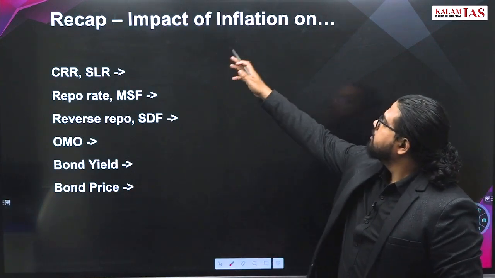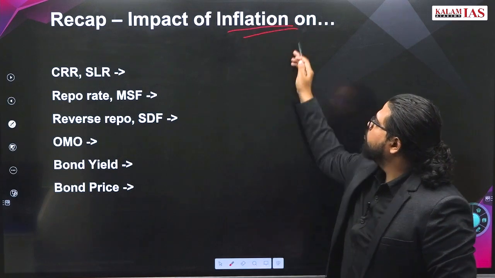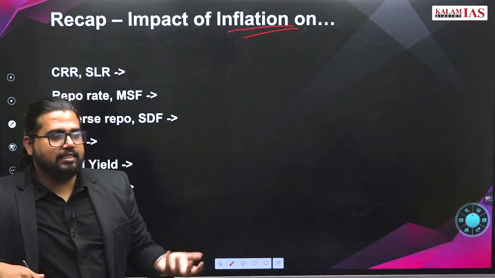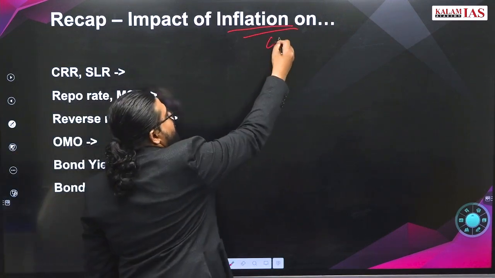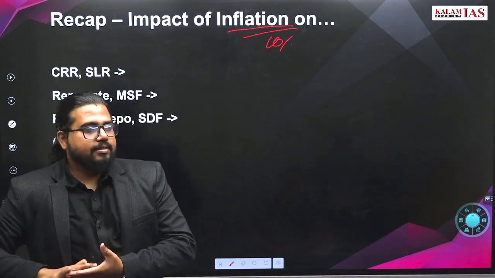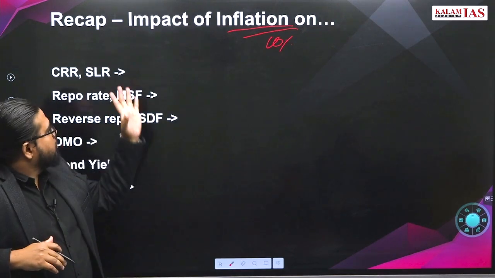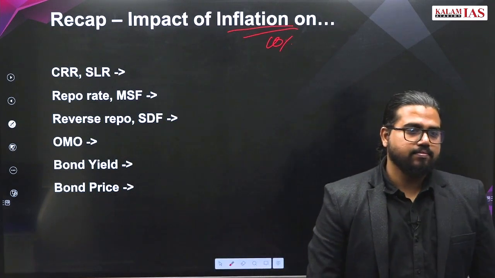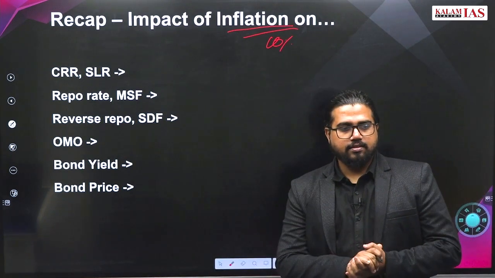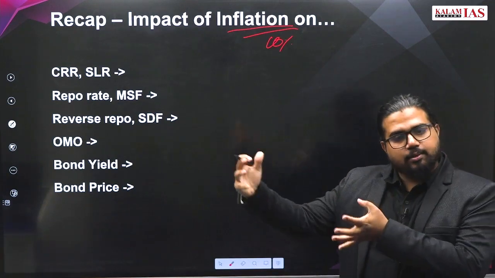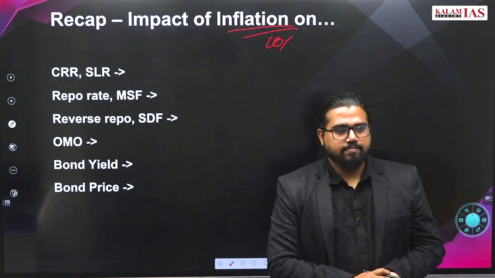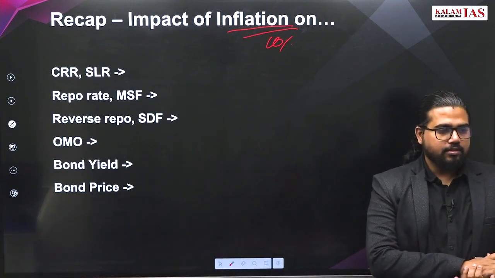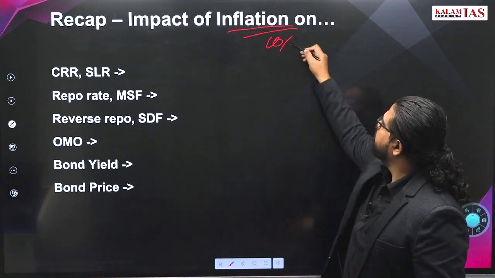Now give me this. Suppose inflation is happening in the economy. What is inflation? General rise in prices. Suppose 10% inflation is happening, a very high inflation, 10%. Now what is its impact on CRR, SLR? What is the RBI supposed to do? Everything here, what should be your point of thought? Everything is related to money supply.